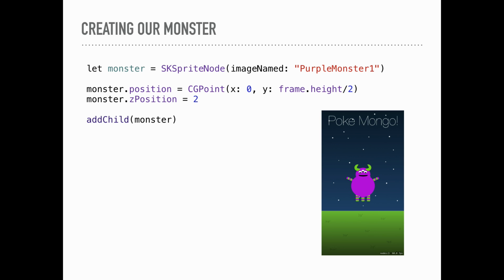So we're going to start with creating our monster, and we do that by initializing an SKSpriteNode, and we're passing in the image of our monster. This is something that I already set up in our image asset, so we just look for the image named Purple Monster 1 and assign our node to that. Then we need to tell it where that node should be placed on the screen, so we're setting the position. And we're setting the Z position, which is where it is in the 3D space, how deep it is. So we're putting it above everything else, so it's above our background. And then we're adding this node to our scene through the addChild method.